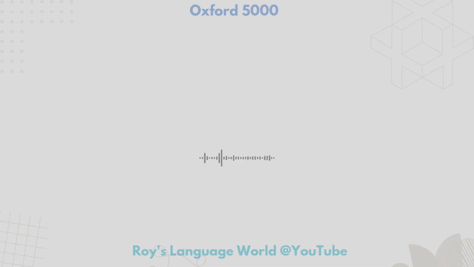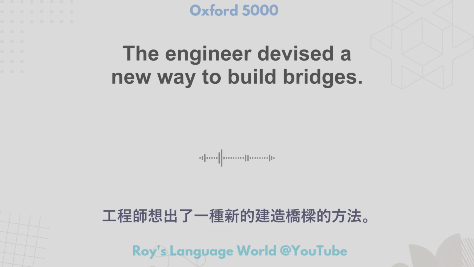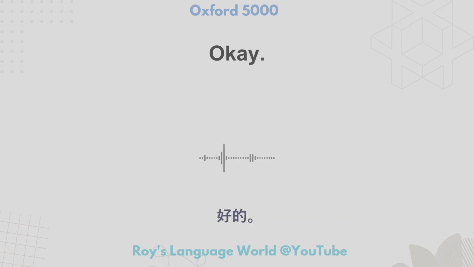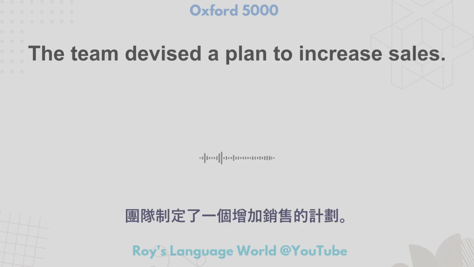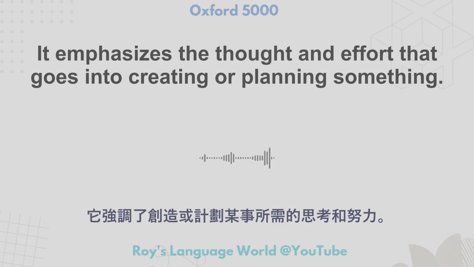Moving on. Devise. To devise means to plan or invent something cleverly or ingeniously. The engineer devised a new way to build bridges. The team devised a plan to increase sales. She devised a clever way to hide the birthday present. It emphasizes the thought and effort that goes into creating or planning something.